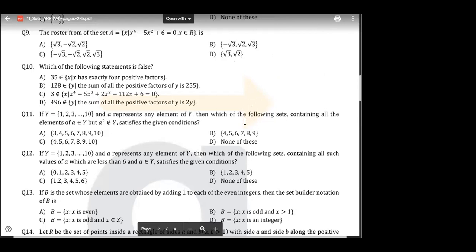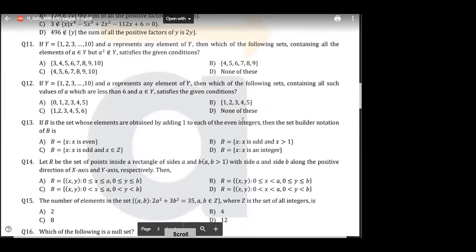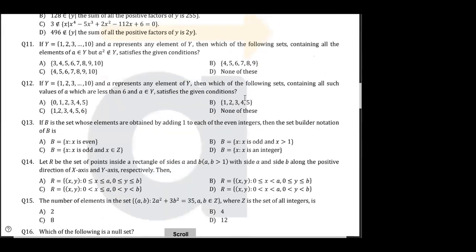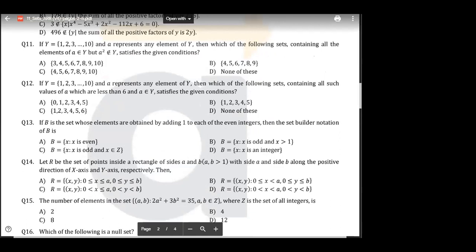Okay. Now 11 to 15. Tell me, 11 to 15. Any doubts in 11 to 15? Tell me, 11 to 15.